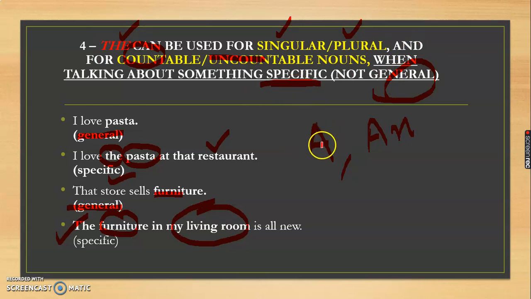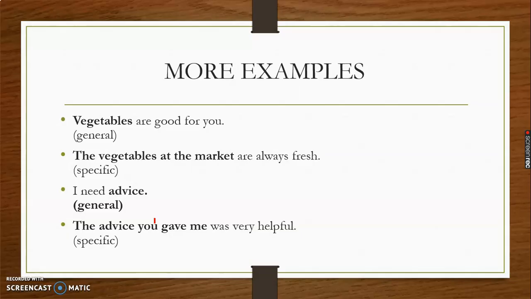"A" and "an" are used with countable nouns, and "the" is used with a specific thing, and it can be used with singular or plural, countable or uncountable. So here we need to see whether something is specific or general. If it is general, we will not use "the", but if it is specific, "the" will be used.